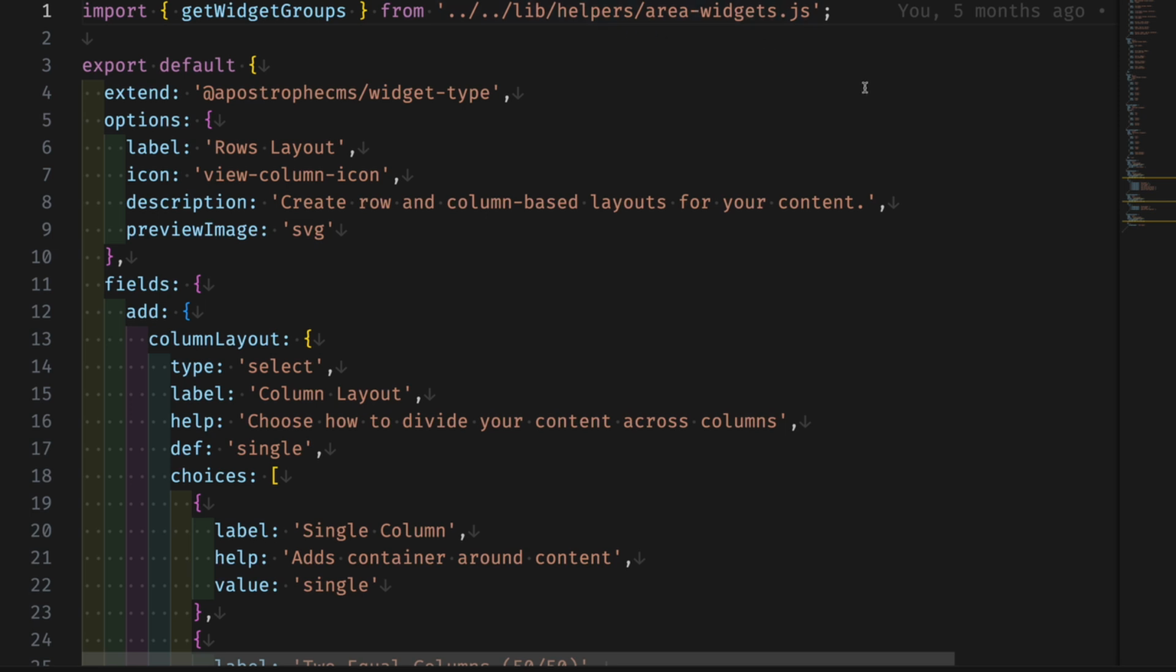As I touched on briefly in the last video, pretty much all of your project level widgets are going to extend the ApostropheCMS widget type module.